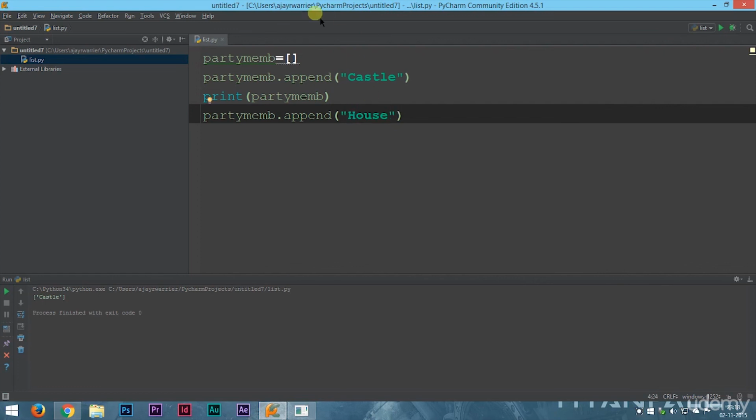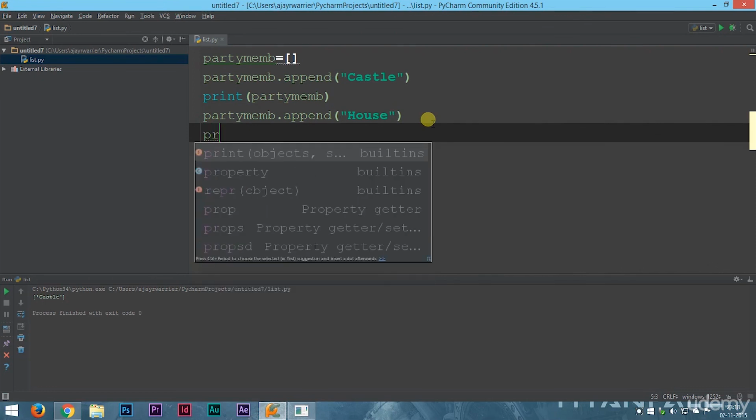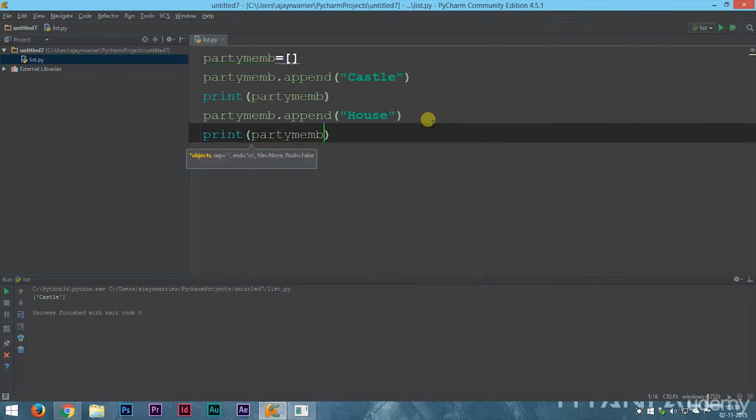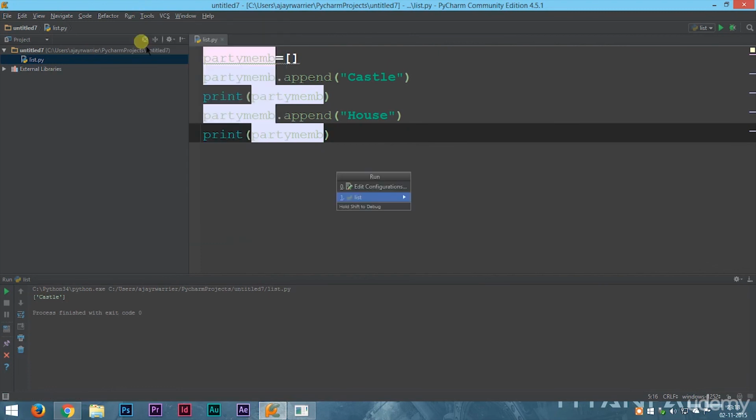So let's add another name, and we'll print it again to see what happens. Now let's run this. First we had an empty list, then we added Castle to it, and then we added House to it. Append is used to add a new element into our list. So we added two elements into our list using the append keyword. I guess the usage of append is clear to you.